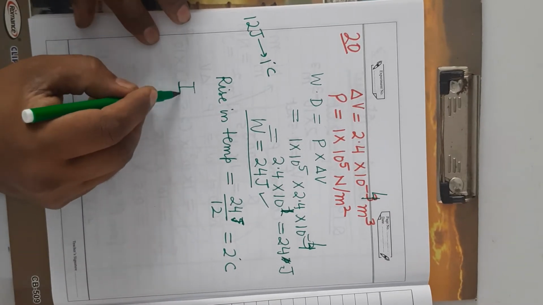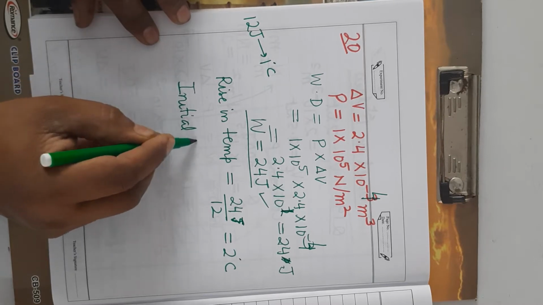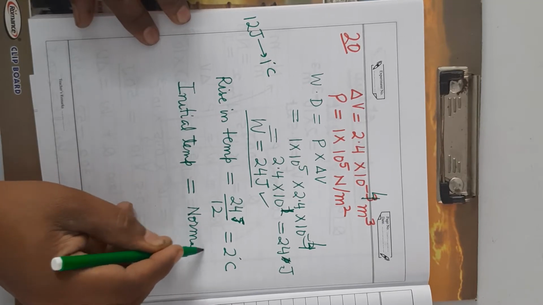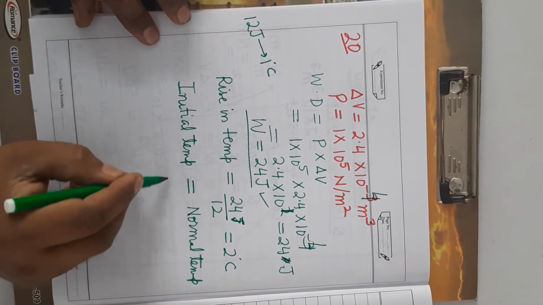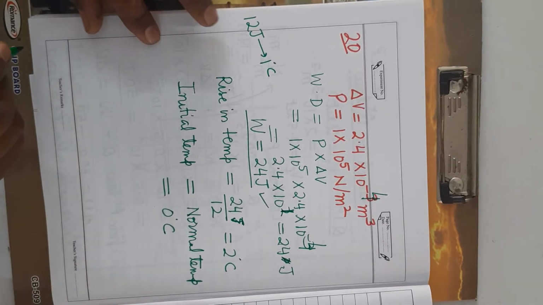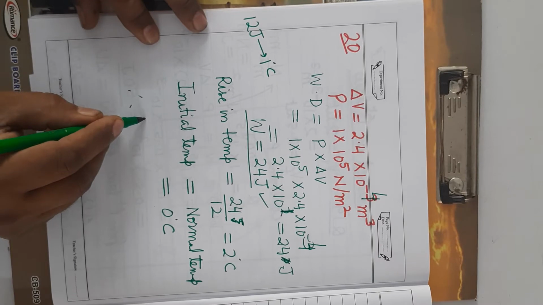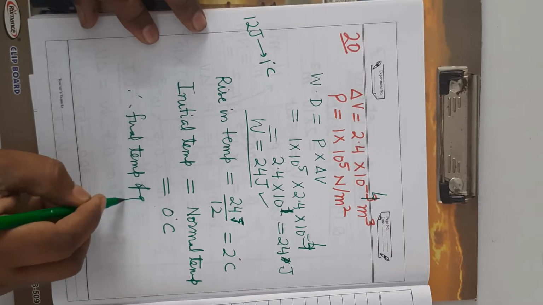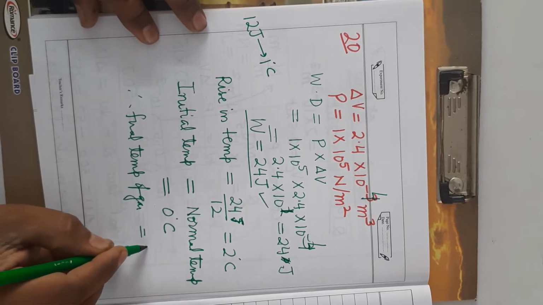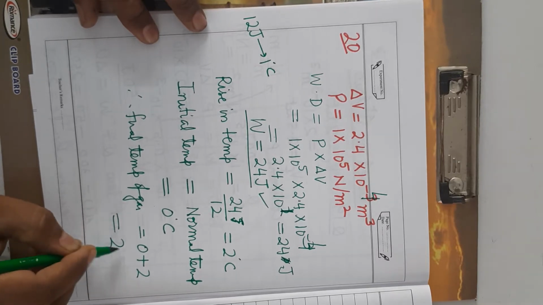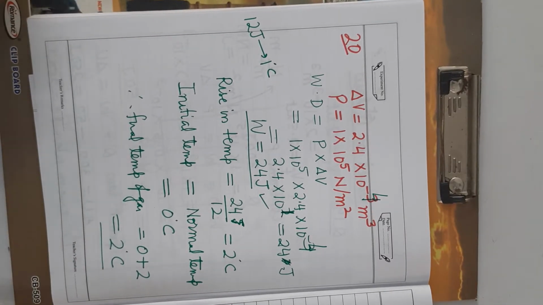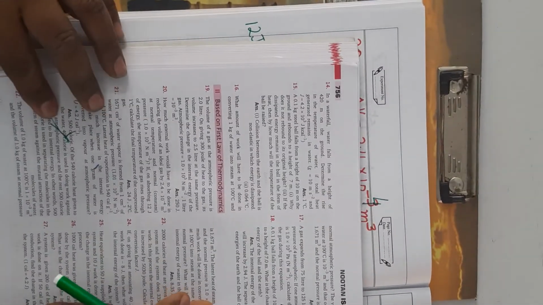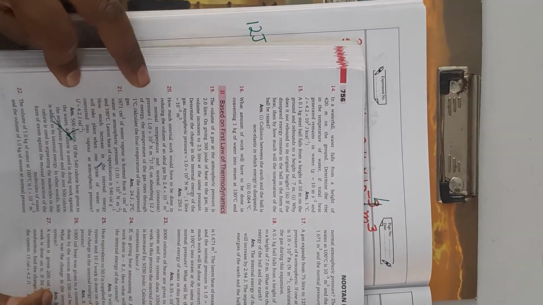What is the initial temperature? It is already given as normal temperature. And what is the normal temperature? Normal temperature is taken as 0 degrees Celsius or 273 Kelvin. Therefore, the final temperature of the gas will be 0 plus 2, that is 2 degrees Celsius. Is it clear? So this is one question. You can see one more question here.